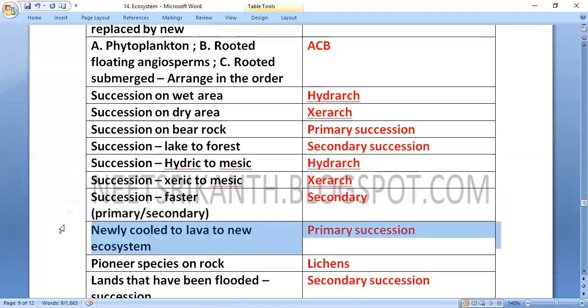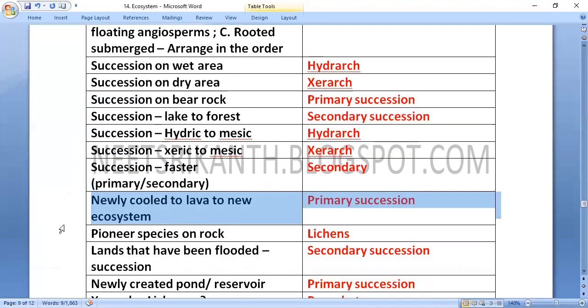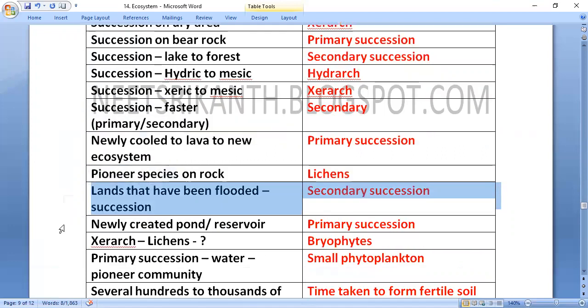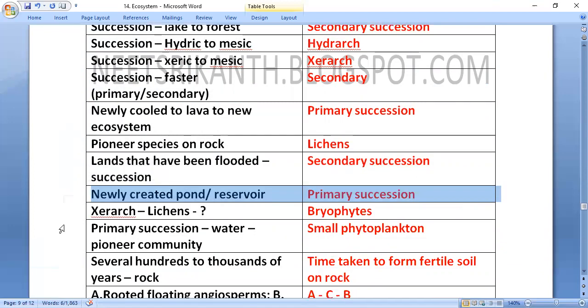Newly cooled lava forming a new ecosystem, we call primary succession. Pioneer species on rock are lichens, xerarch. Lands that have been flooded, succession there is secondary succession. A newly created pond or reservoir, primary succession. In xerarch, after lichens, bryophytes will come.